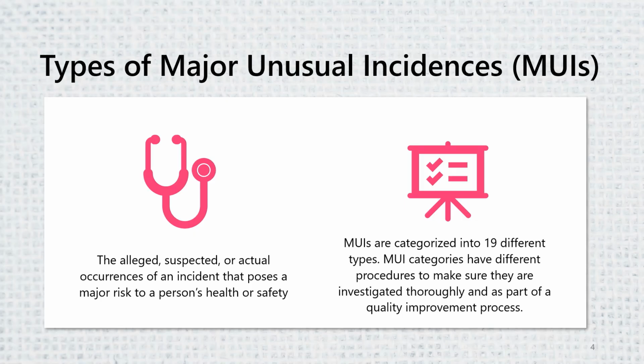As you learned from the module Health and Safety Part 1, a major unusual incident, or MUI, is the alleged, suspected, or actual occurrence of an incident that poses a major risk to a person's health or safety. MUIs are categorized into 19 different types. MUI categories have different procedures to make sure they are investigated thoroughly and as part of a quality improvement process.